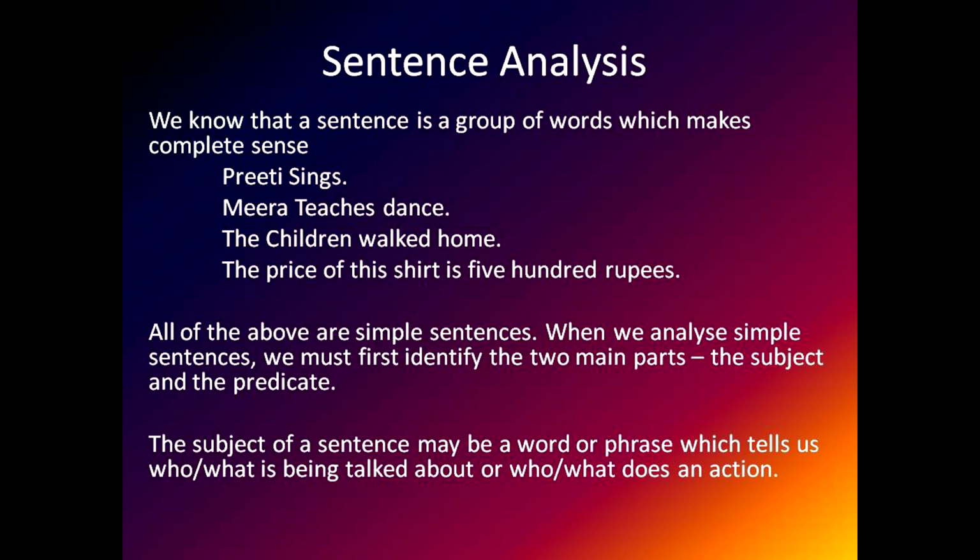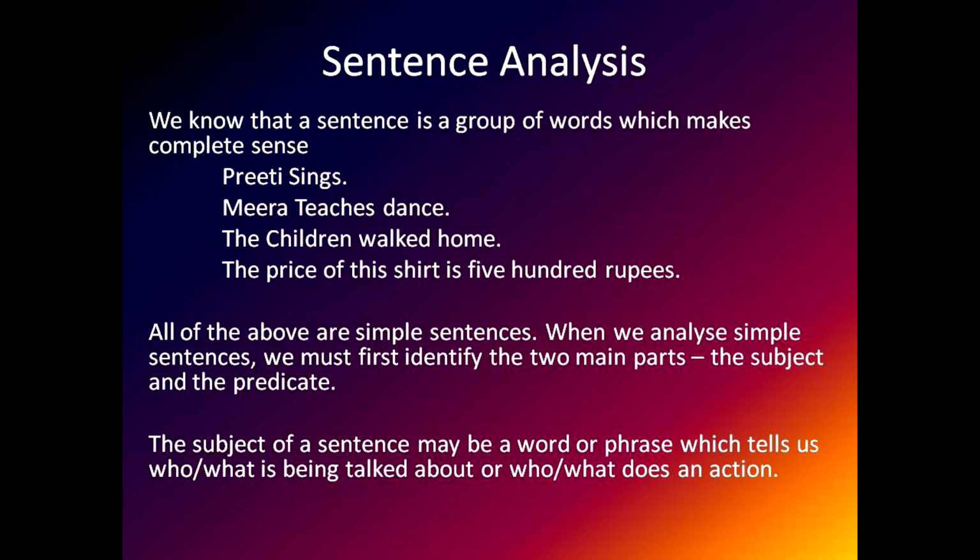The price of the shirt is 500 rupees. Once again I am repeating. The price of this shirt is 500 rupees. So your subject is the price of this shirt, and the rest, that is 500 rupees, is predicate.